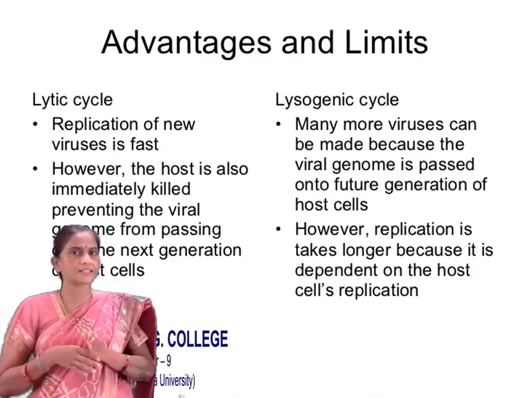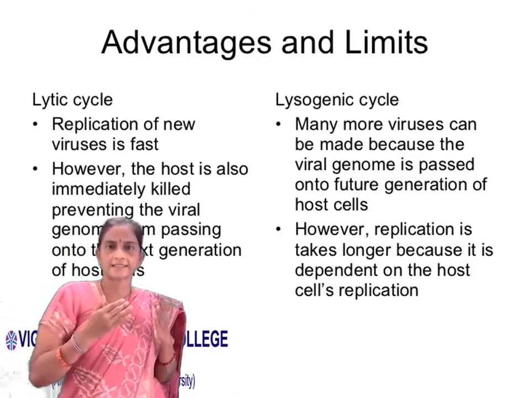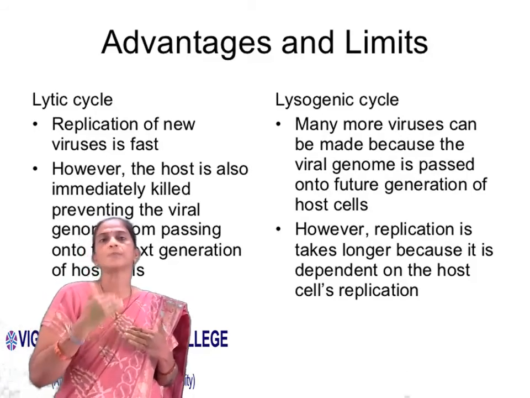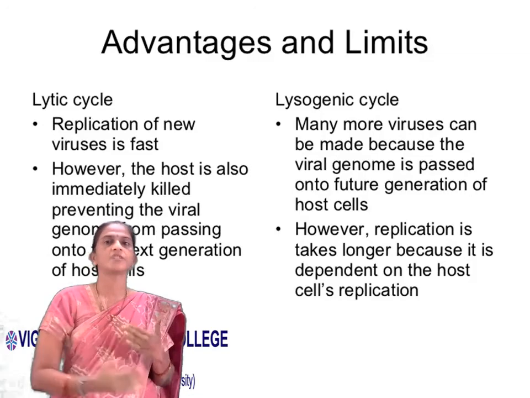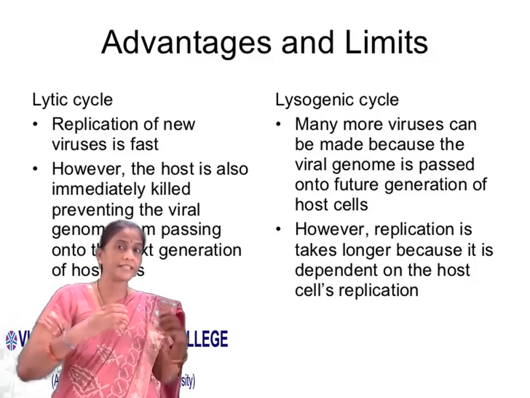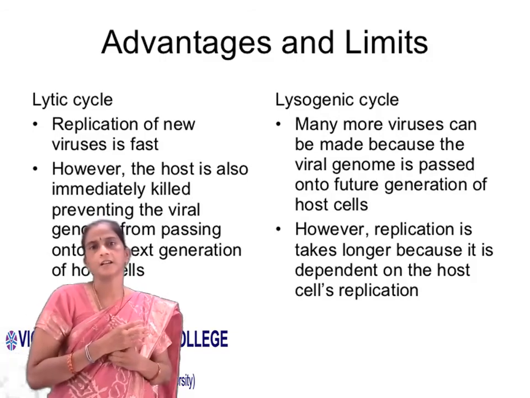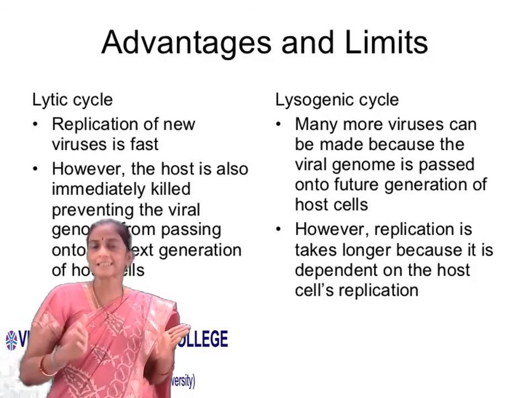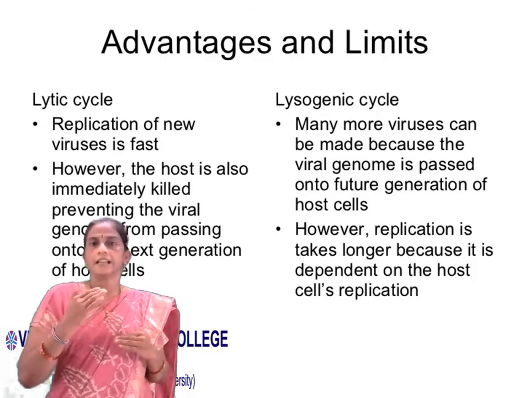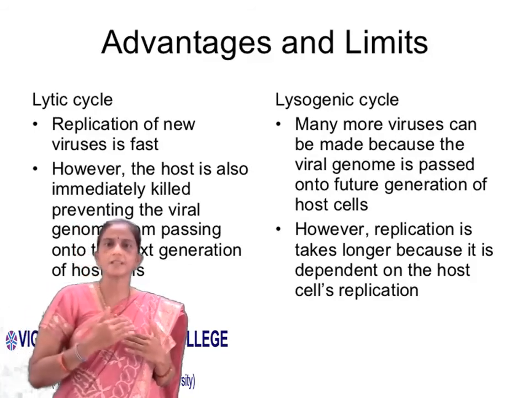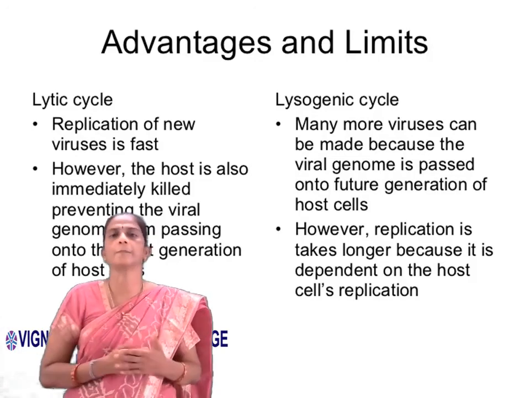Whereas in the lysogenic cycle, many more viruses can be made because the viral genome is passed on to future generations of the host. It is integrated into the chromosome of the bacteria or host cell and doesn't lyse the host cell. However, replication takes longer because it is dependent on the host cell's replication.